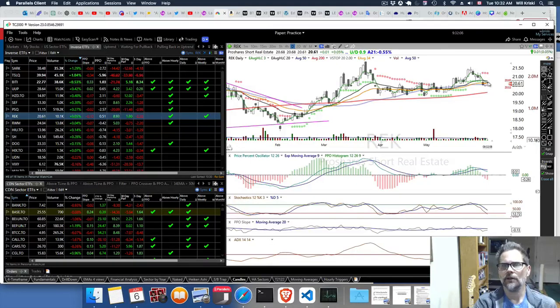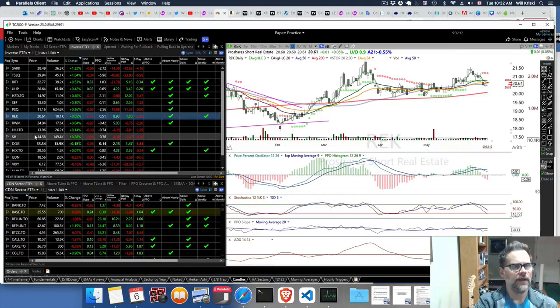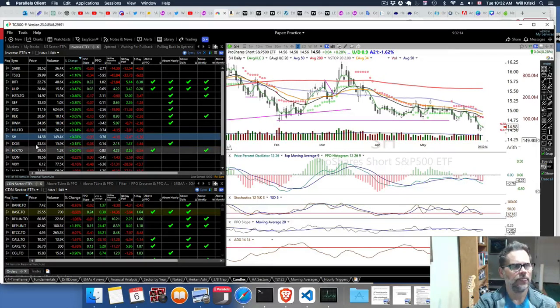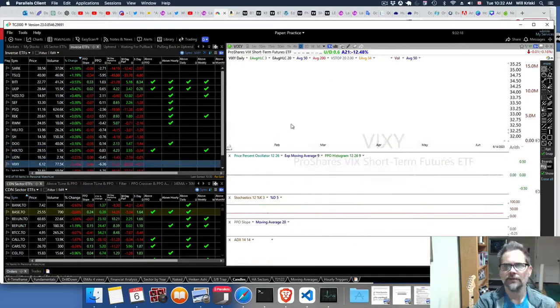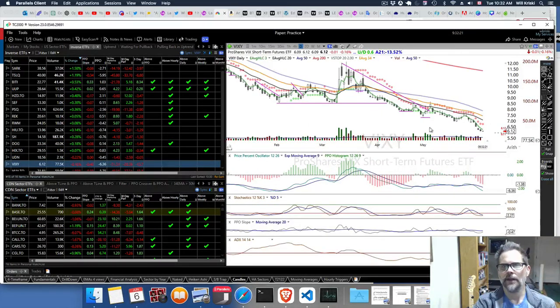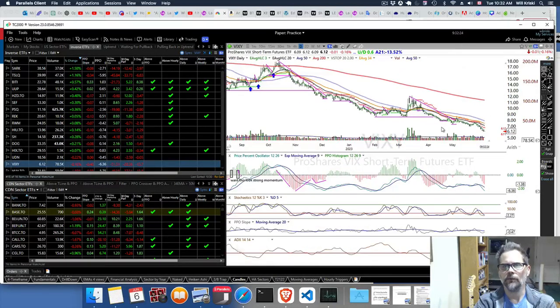Obviously, it's not looking great right now, but you had a bit of a run here and a bit of a run back here. SH is the inverse S&P. DOG is the inverse Dow Jones. Some people get into the VIXY. It's fairly volatile, but it's been heading down quite a bit. At some point, it will reverse. It's gotten really low.